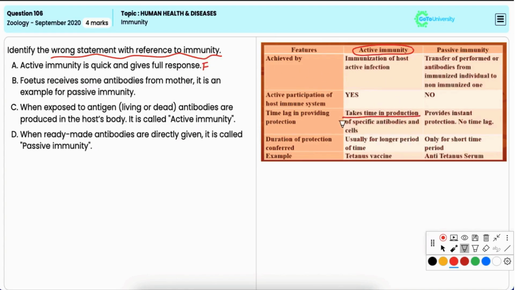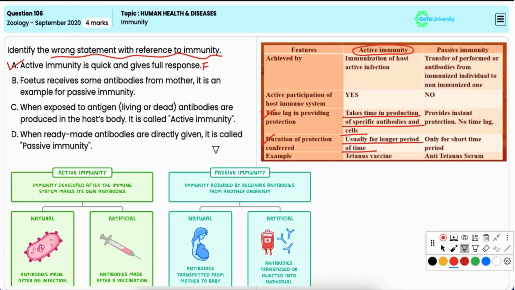It takes time to develop because the body needs to recognize the antigen and then produce its own antibodies. And this response is gradual but long lasting because the immune system retains the memory cells for future responses. Hence, this is the correct option.